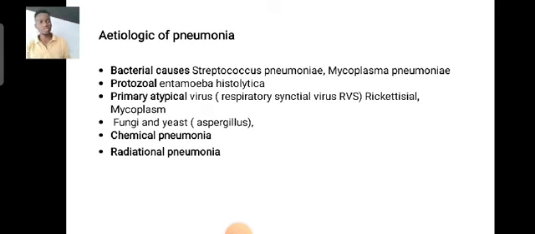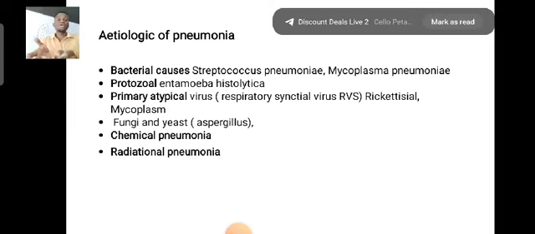Now, the etiology of pneumonia. As I said before, there are different causes of pneumonia: bacterial, viral, chemical, and radiation causes. When we say bacterial cause, the most common is Streptococcus pneumoniae, which is the main cause of pneumonia and causes a wide number of cases. Protozoa and Entamoeba histolytica can cause aspiration pneumonia. Respiratory syncytial virus can also cause pneumonia.